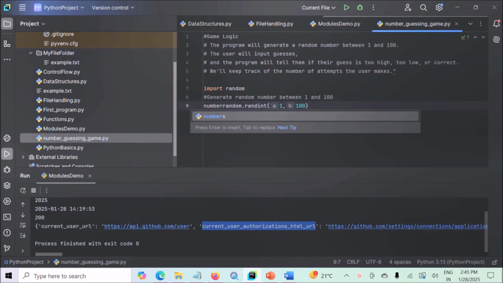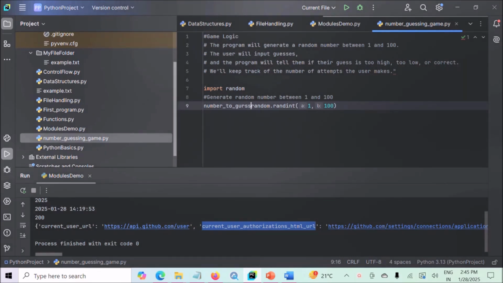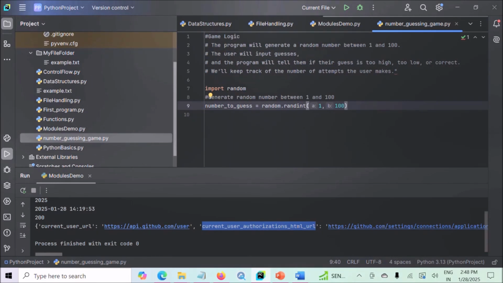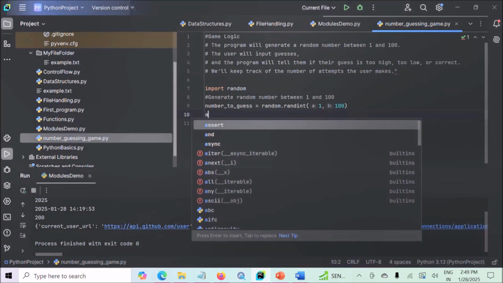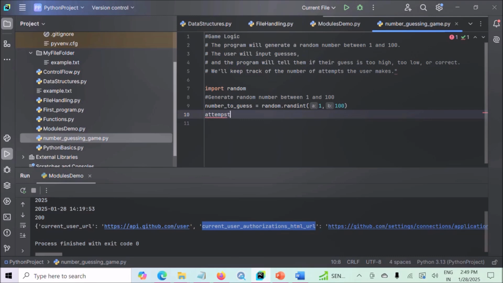Number to guess. This is our variable which will store a random number that user needs to guess. And next we need a variable that will work as a counter to track how many guesses the user has made. Now let's create a variable. Let's name it as attempts, and initialize this with 0.